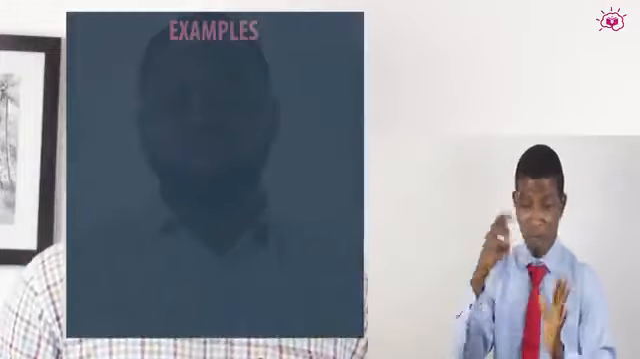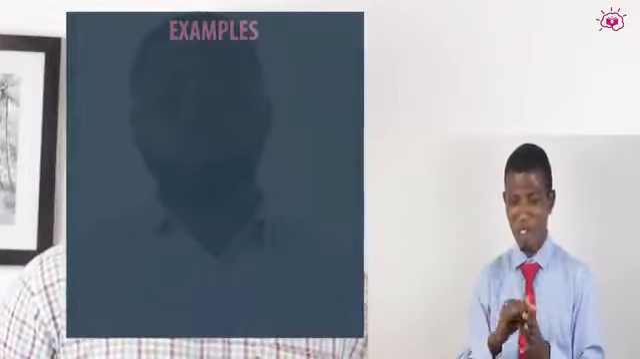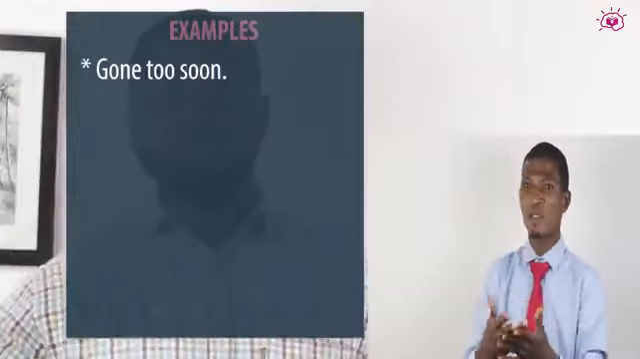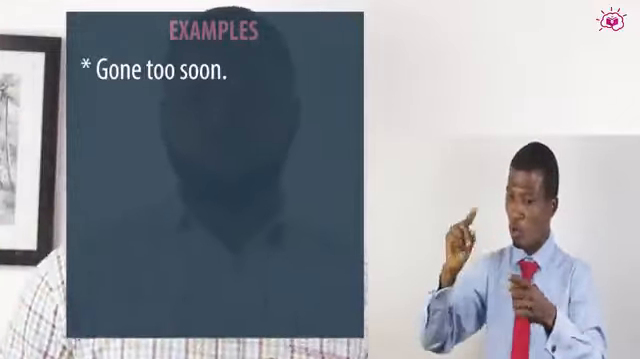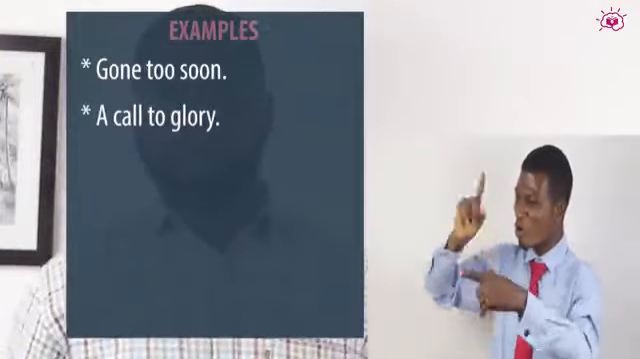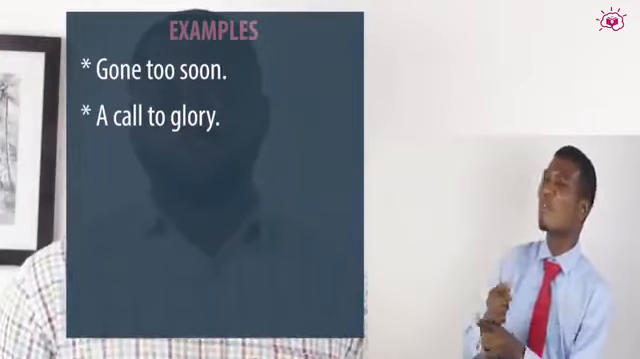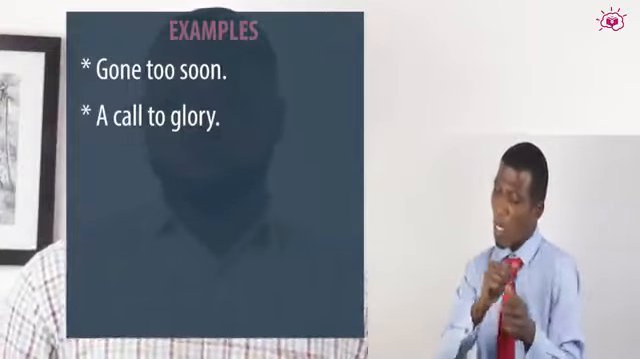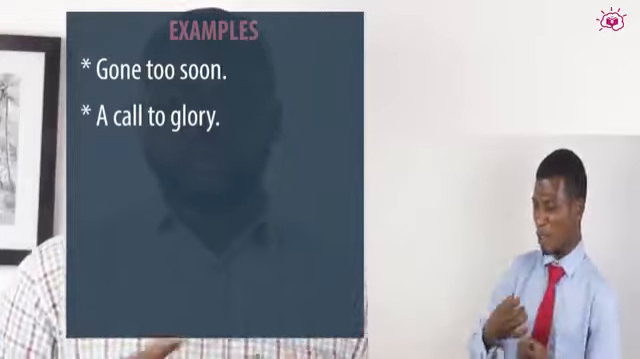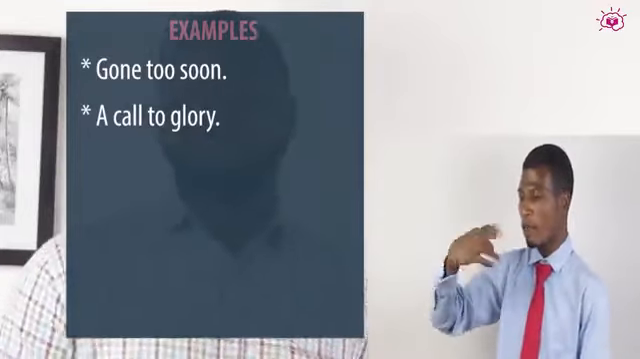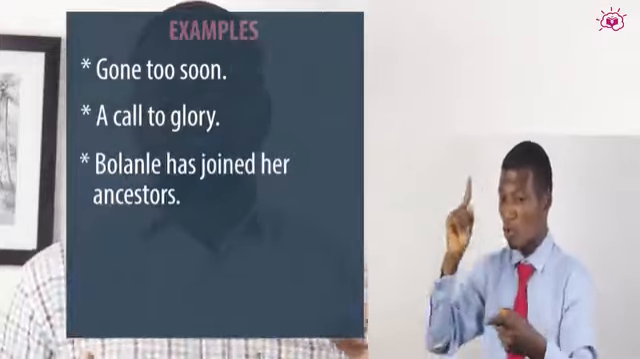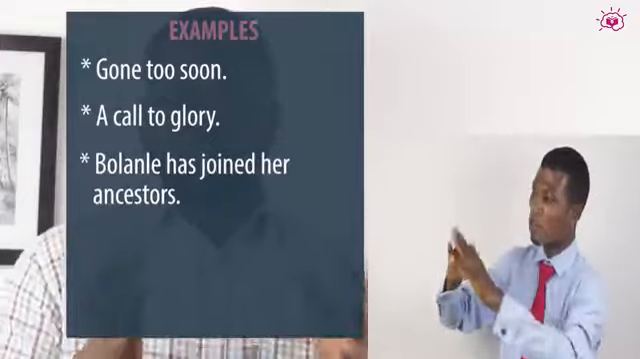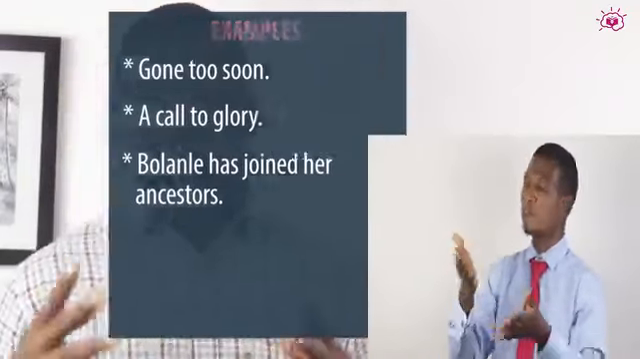So, for instance, we could say words that are used especially for the dead are euphemisms. For instance, you come across posters in which is boldly written "gone too soon" or "a call to glory." Now, all that is just an attempt to temper the harsh reality of losing a loved one. So all those expressions are euphemisms at best. Gone too soon, a call to glory, Bolanle has joined our ancestors. Now, that is a less harsh way of saying Bolanle has died.